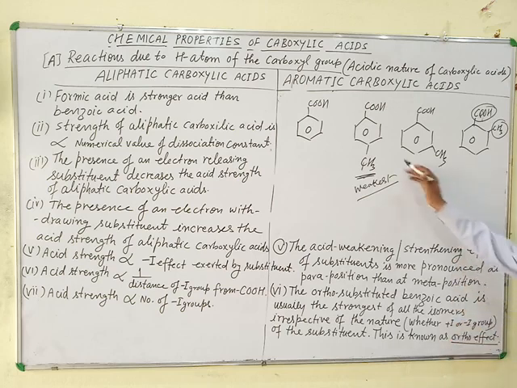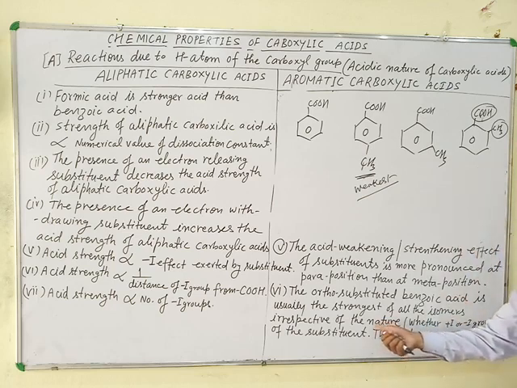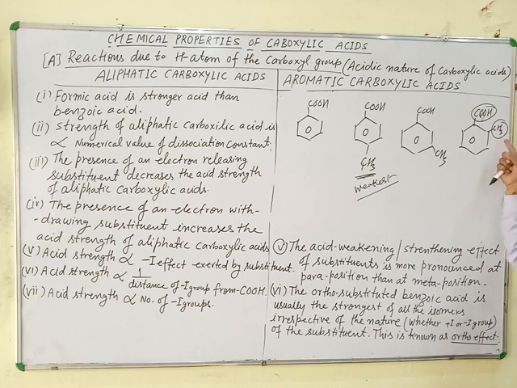These are the isomers of methyl benzoic acid, and ortho substituted benzoic acid is always stronger irrespective of the nature of the substituent. Whether it is electron withdrawing or electron releasing, it makes no difference. This means ortho substituted benzoic acid is always stronger than other benzoic acids. It means this is the strongest acid.